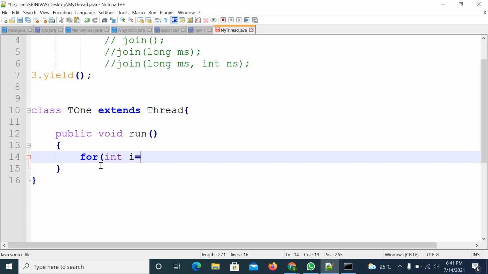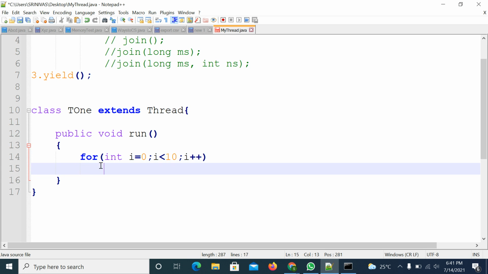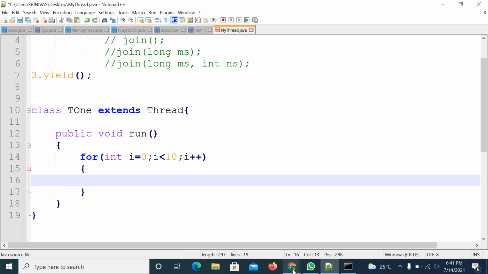Because multiple threads are executing, I will observe whether two threads are executing simultaneously or not. If multiple print statements are there, then only I will observe it. Otherwise, if only one statement is there, how will I observe it? It's not possible. That's why, i less than 10, i plus plus. Right. Here, before that we have, okay, no problem. I will cover that doubt here.